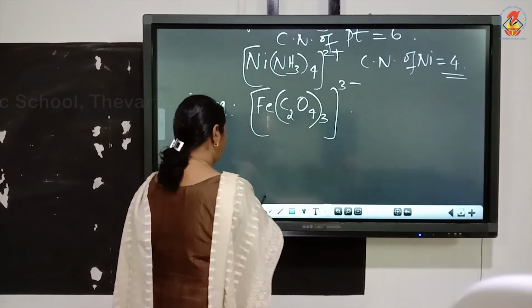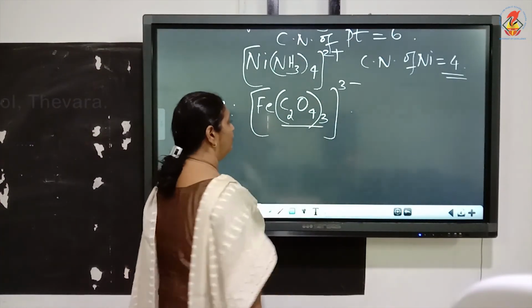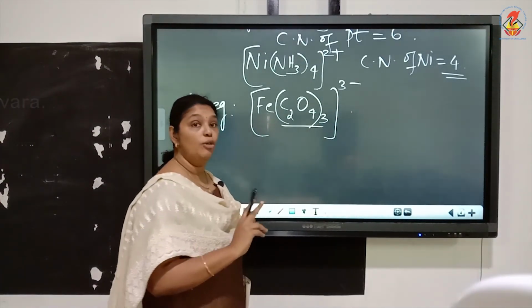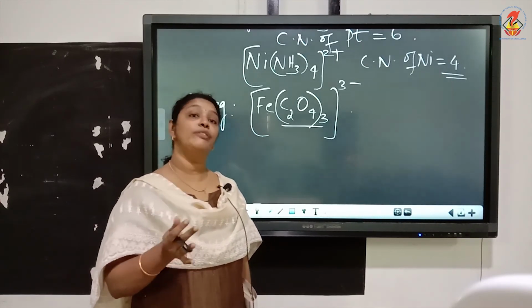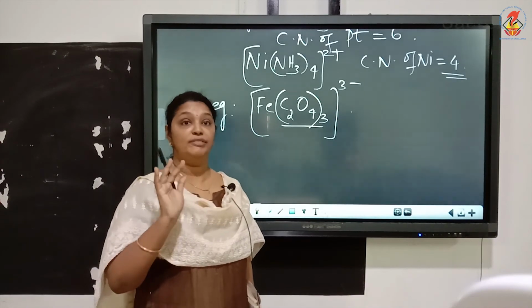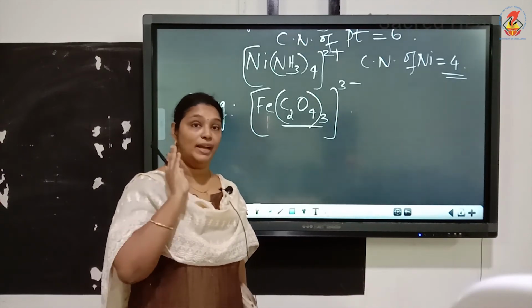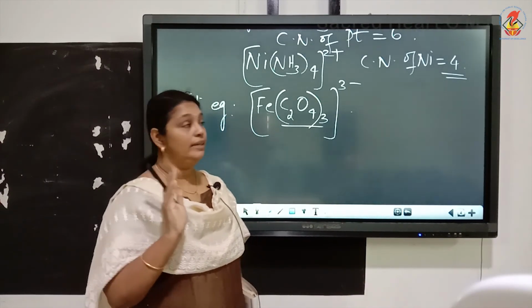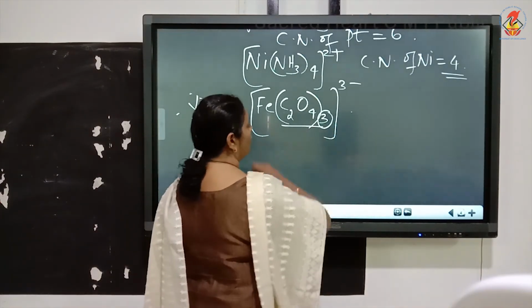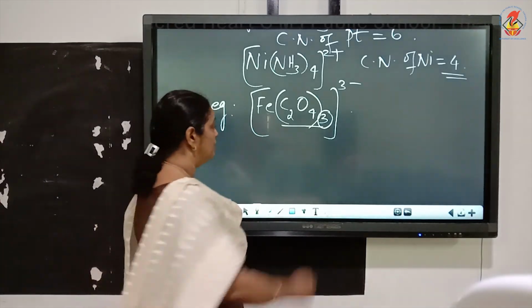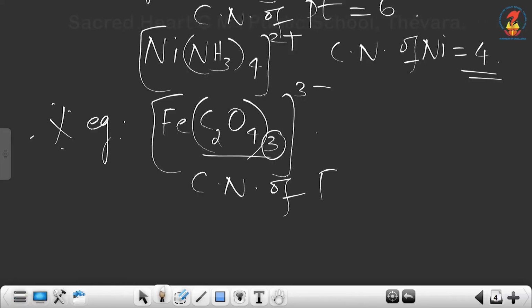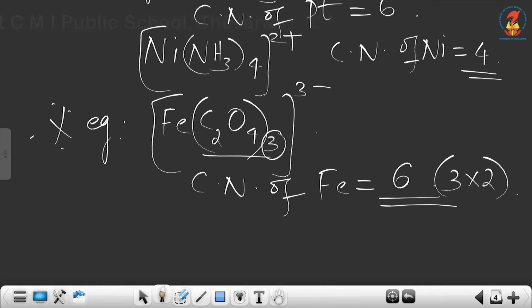Oxalate ion, the ligand, is C2O4 2-. Now oxalate ion is a didentate ligand. So when you are asked to find the coordination number, and if there is a didentate ligand, you have to multiply it with 2. And here you can see there are 3 oxalate ions. So 3 into 2, which is equal to 6. So what is the coordination number of iron in this complex? It is equal to 6. How did you get this 6? 3 oxalate ions into 2.